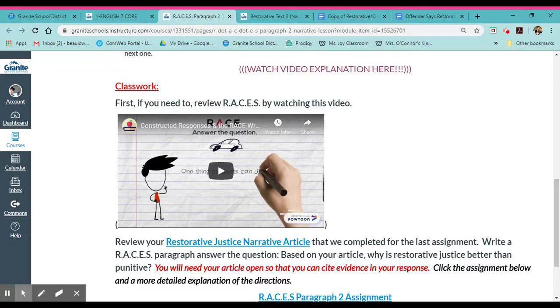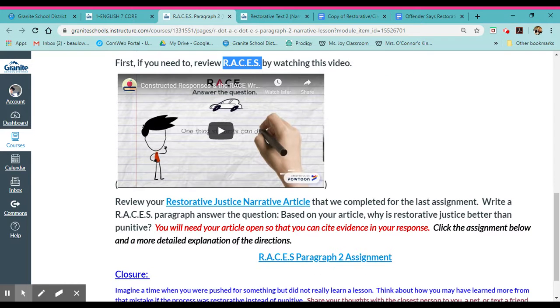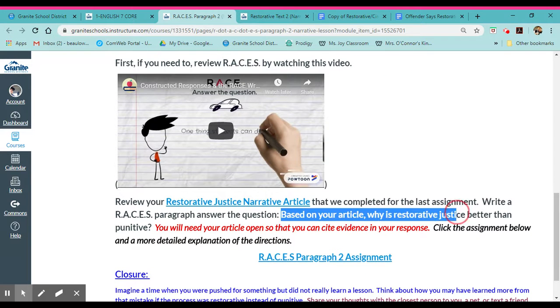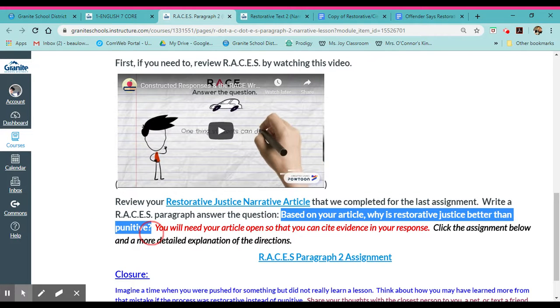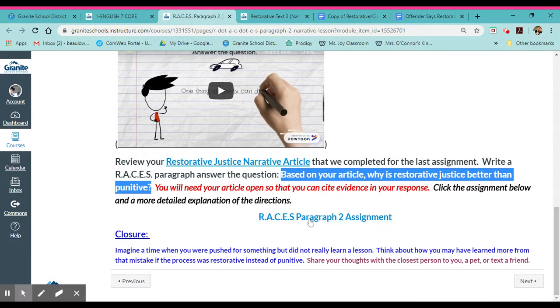So to do this, you're going to have to obviously know what that format is. You're going to have to review your article from last time. That should be in your Google Drive because you already completed that. And then you're just going to be writing a paragraph answering the question based on your article: why is restorative justice better than punitive? Like it says here, you're going to need your article open so you can use evidence from it. All right, this will take you to that assignment.